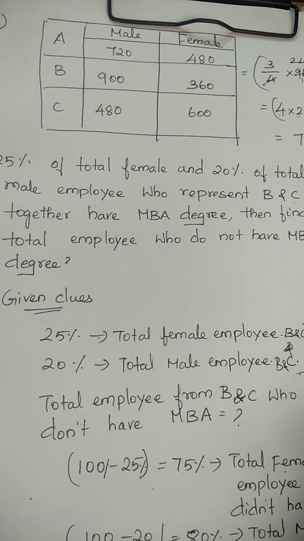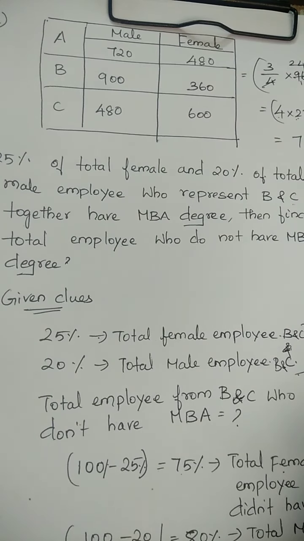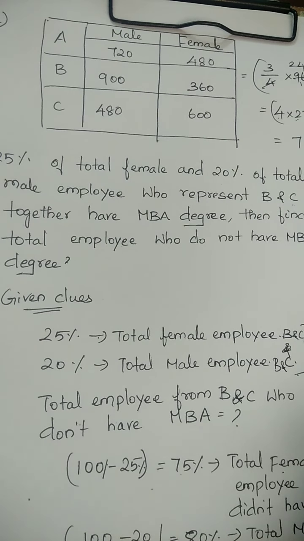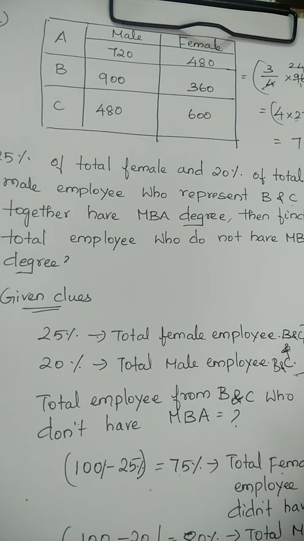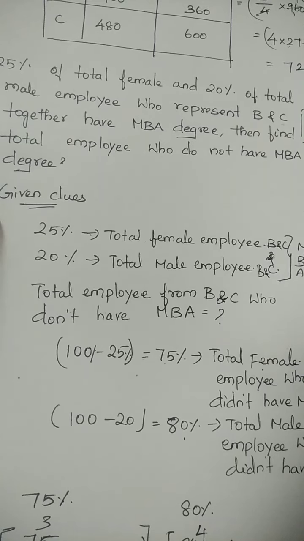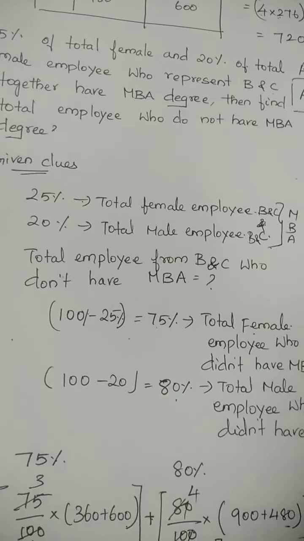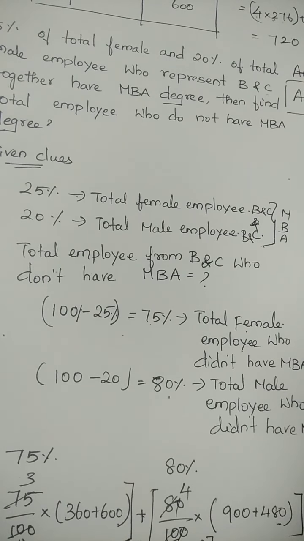So here they gave 25% of female employees and 20% of male employees in both B and C having an MBA degree. What we have to find is the total employees from B and C who don't have an MBA degree. The given clues are the same ones we have written. Now we are going to calculate the total male and female employees who don't have an MBA degree.